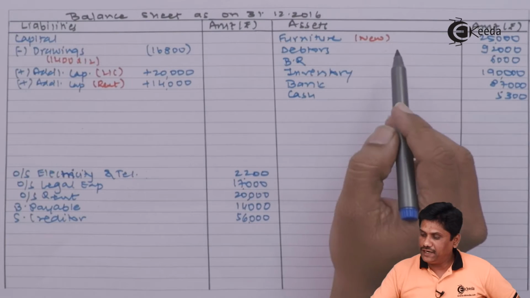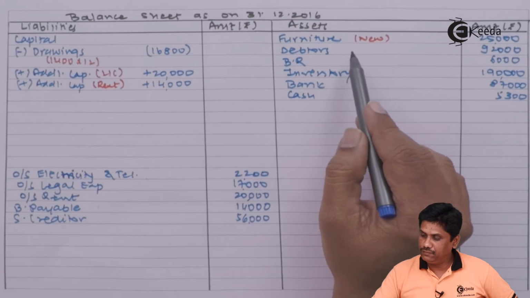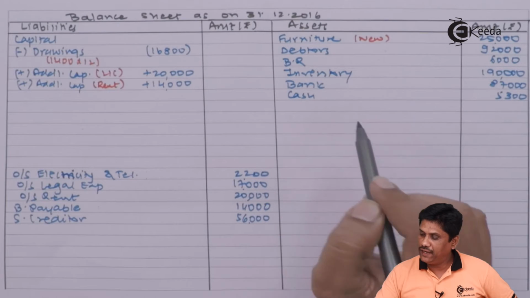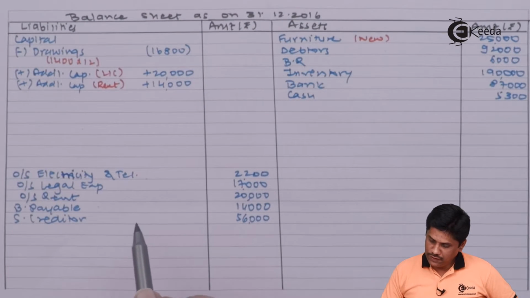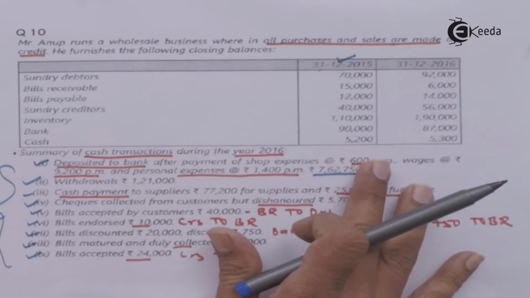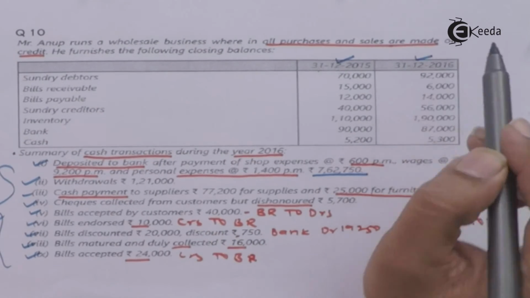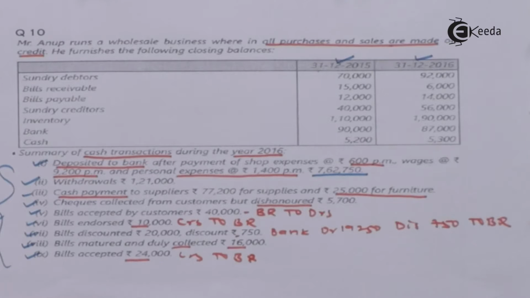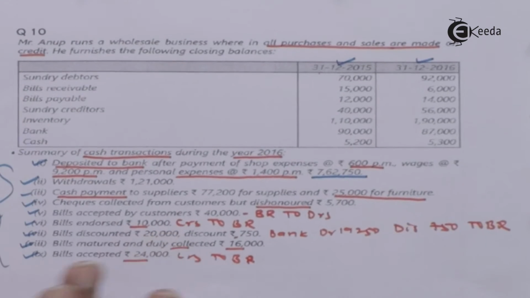Students, I have completed writing everything in my balance sheet. Debtors, bills receivable, inventory, bank, cash. Next, I have also written bills payable and creditors. So this second column I have recorded in the balance sheet. Now in the respective account the effect will be given. So I am coming one by one.